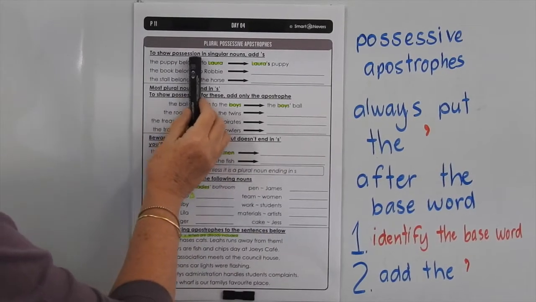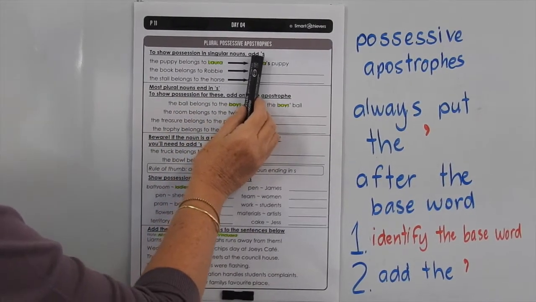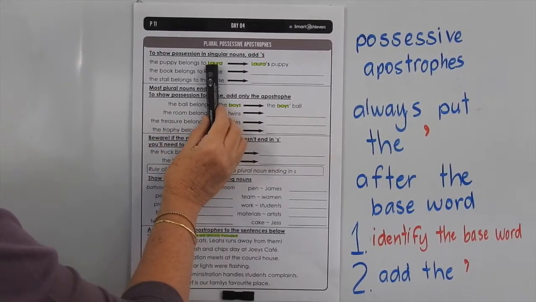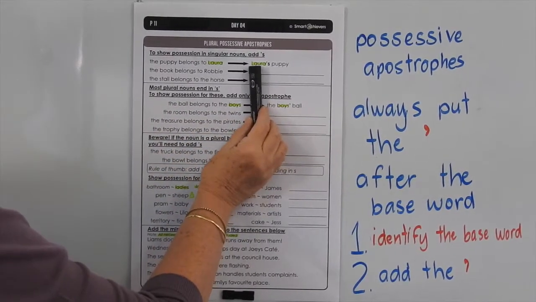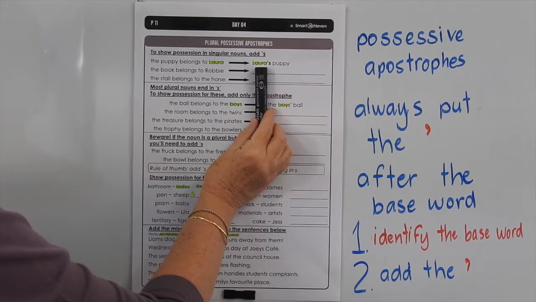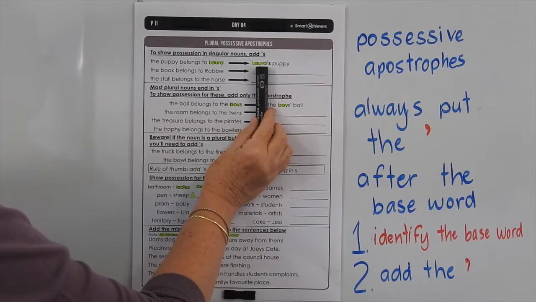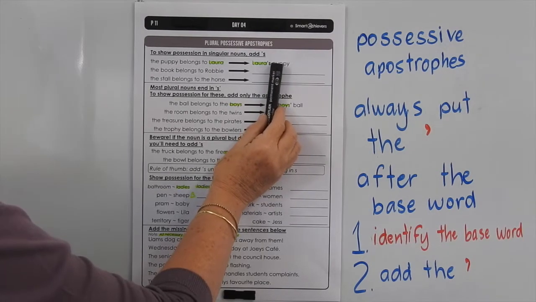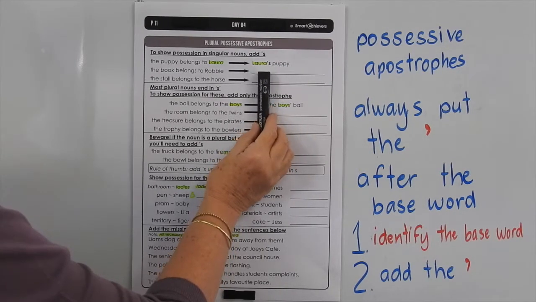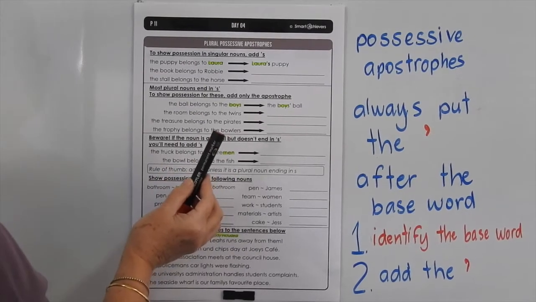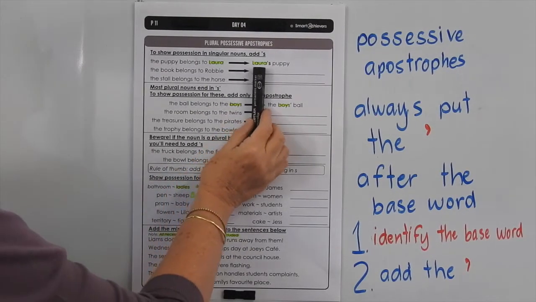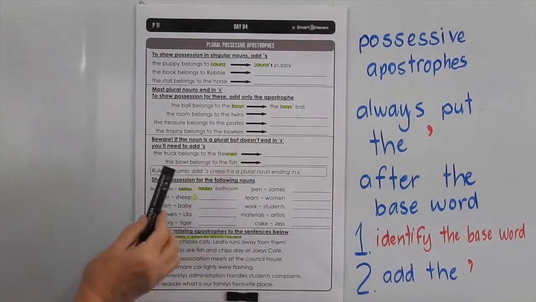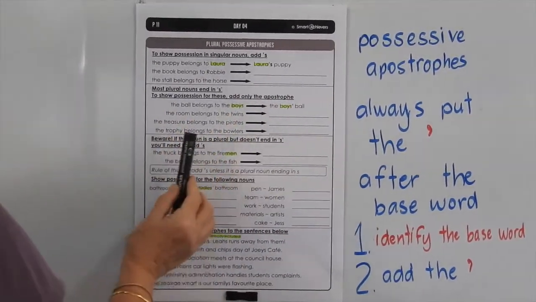So to show possession in singular nouns, add apostrophe S. The puppy belongs to Laura. Laura is the base word. There's only one Laura, so we're showing that there is only one. I've just highlighted it for you. So the only reason we have the S there is to show that the puppy belongs to Laura. We can't say Laura puppy. That would sound funny. So we say Laura's puppy. Not saying there's lots of Lauras, there's only one, but the puppy belongs to her. You can do the next two on your own.